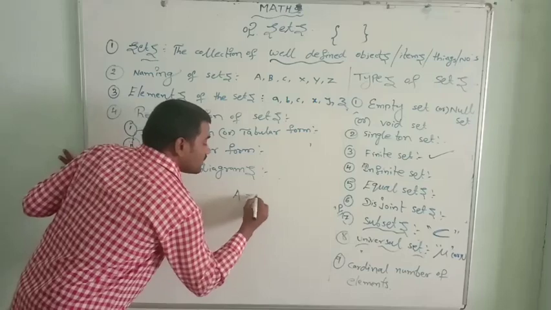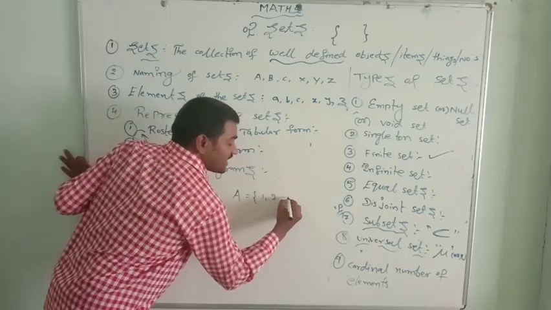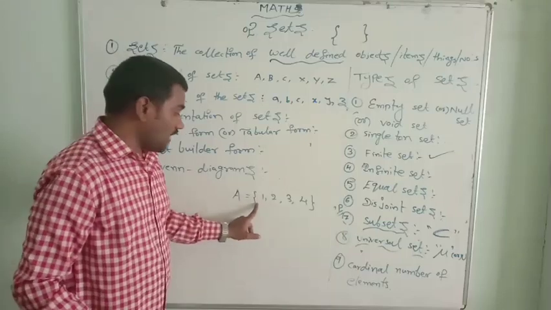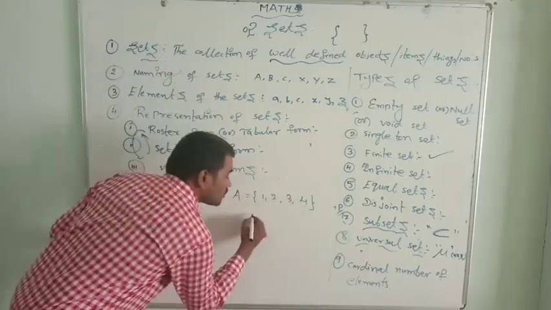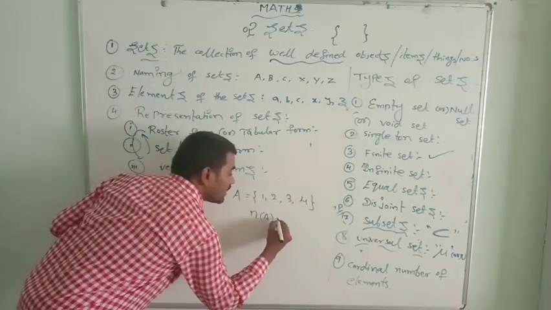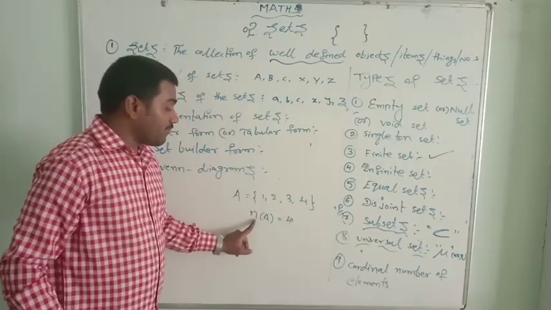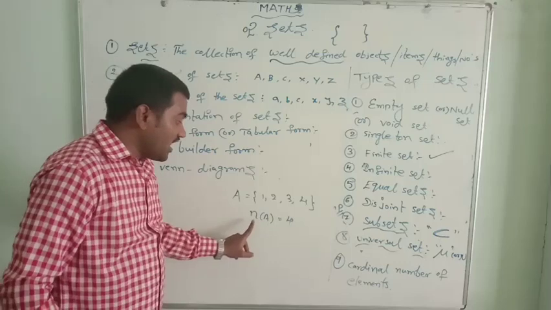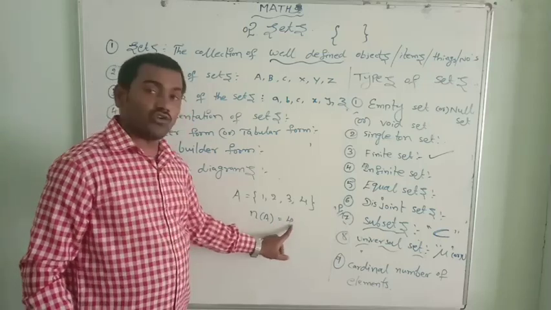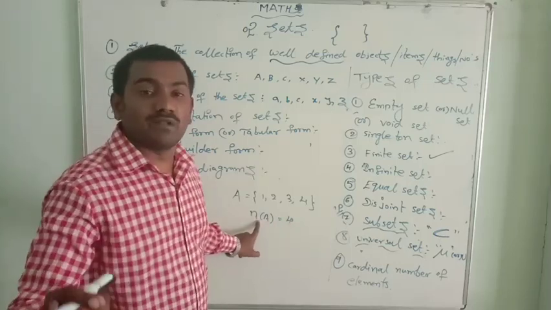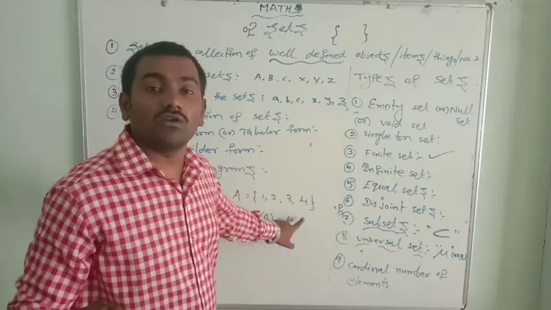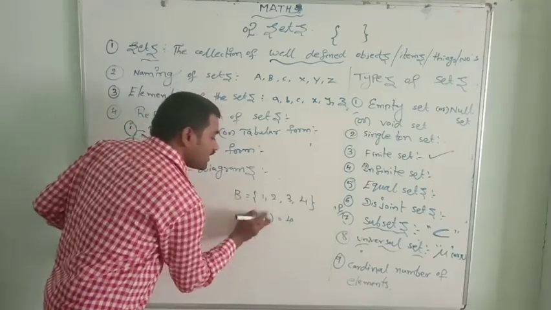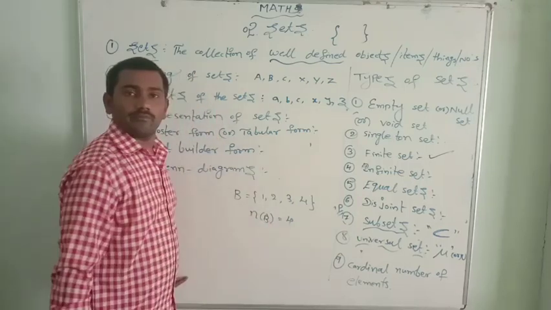Suppose set A contains how many elements? 1, 2, 3, 4. So n(A) equals 4. The cardinal number of elements of set A equals 4. We can read this simply as n of A equals 4. If this is B, n(B) equals 4.